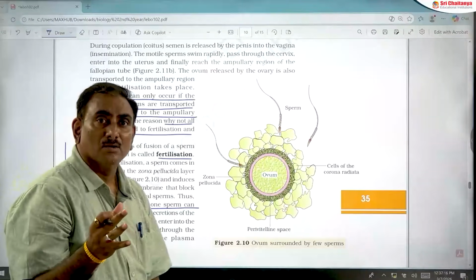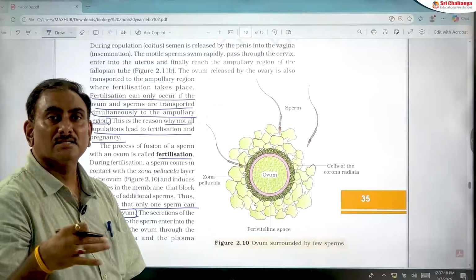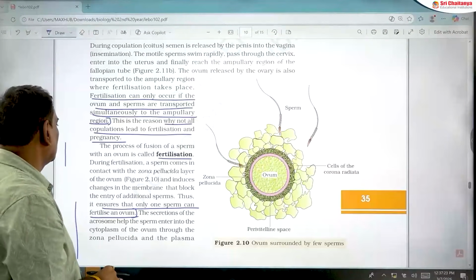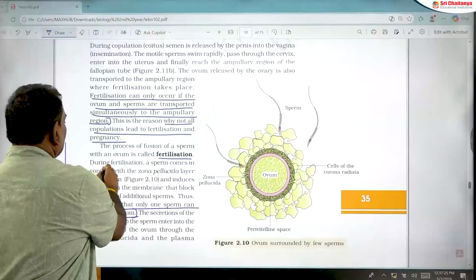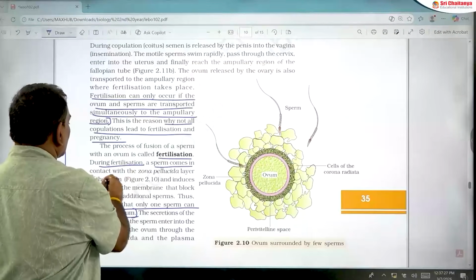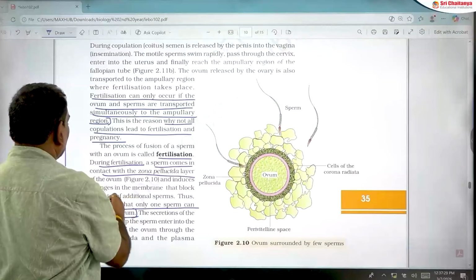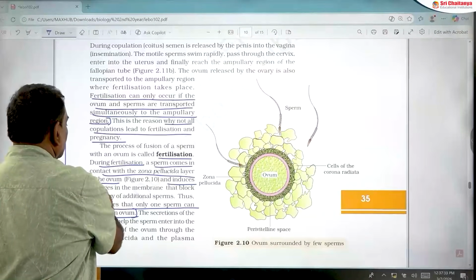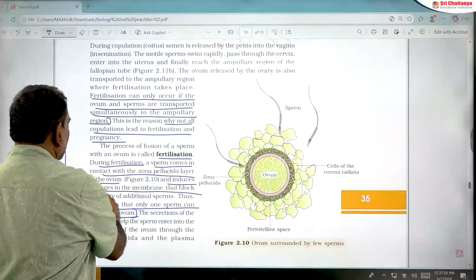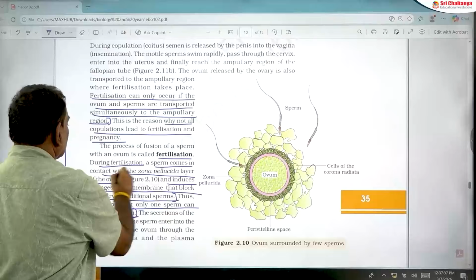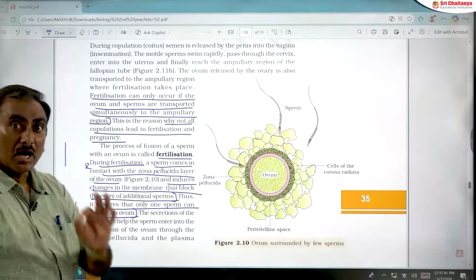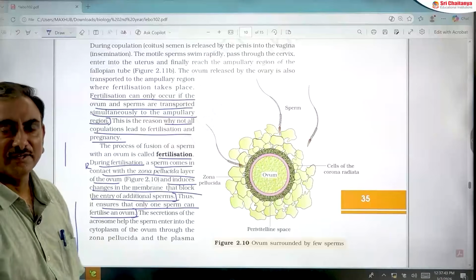Monospermy means only one sperm enters the ovum at the time of fertilization. Reason: during fertilization, a sperm comes in contact with the zona pellucida of the ovum or secondary oocyte and induces changes in the membrane that block entry of additional sperms. So both A and R are true, and R is a correct explanation.